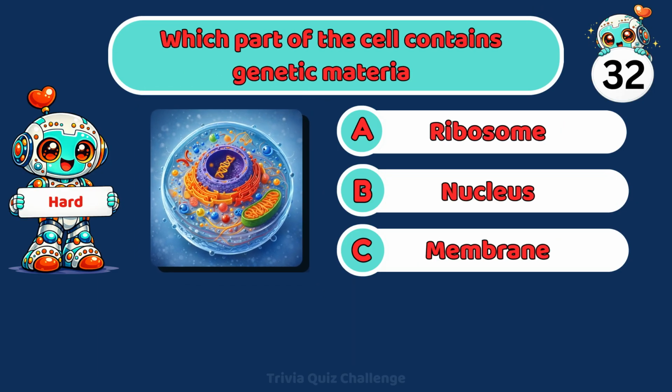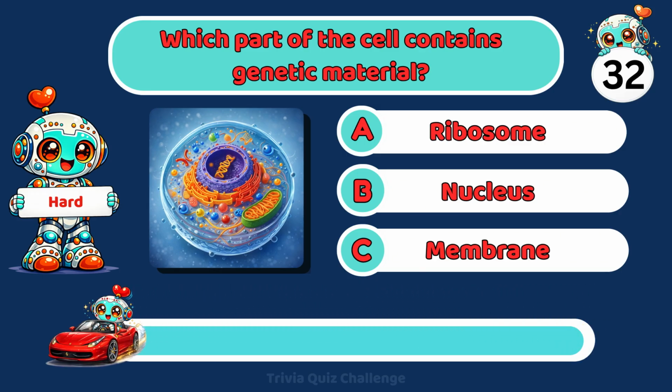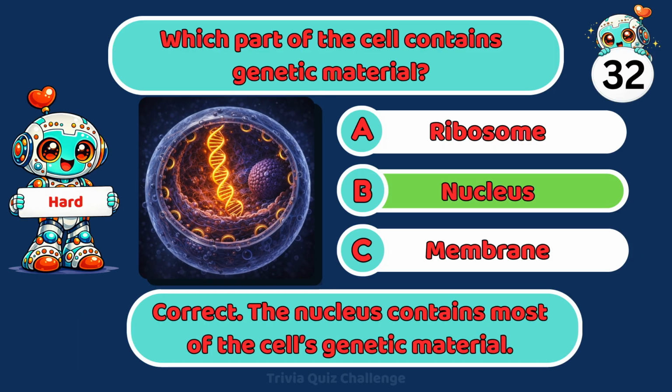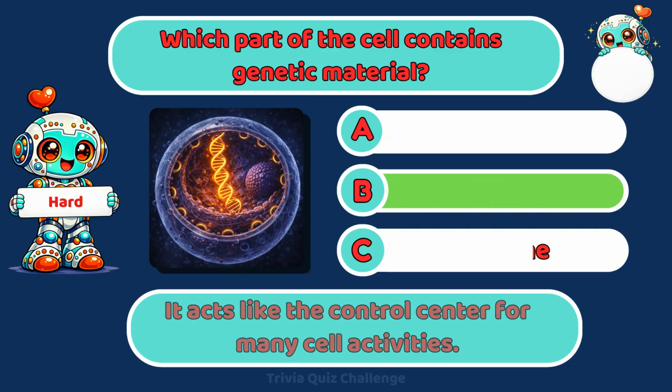Which part of the cell contains genetic material? A. Ribosome, B. Nucleus, C. Membrane. Correct. The nucleus contains most of the cell's genetic material. It acts like the control center for many cell activities.